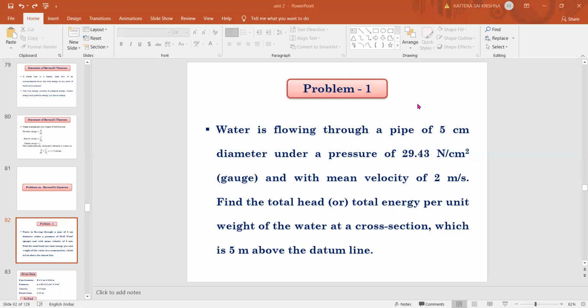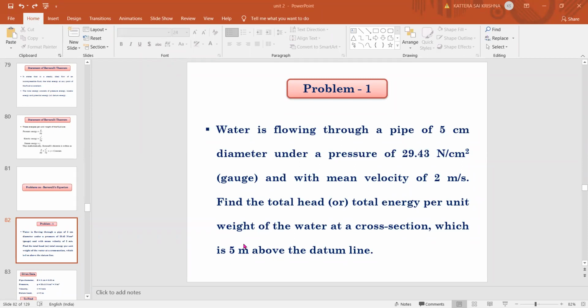Right? So please copy the question. Water is flowing through a pipe of 5 centimeter diameter under a pressure of 29.43 Newton per centimeter square and with mean velocity of 2 meters per second. Find the total head or total energy per unit weight of the water at a cross section which is 5 meters above the datum line. So what is this 5 meters above the datum line? Can anyone tell what this 5 meters is?